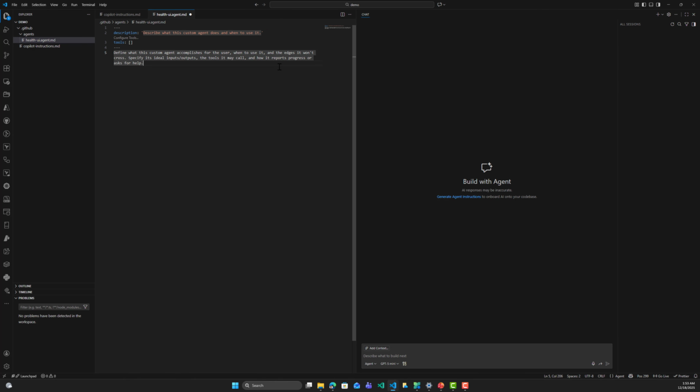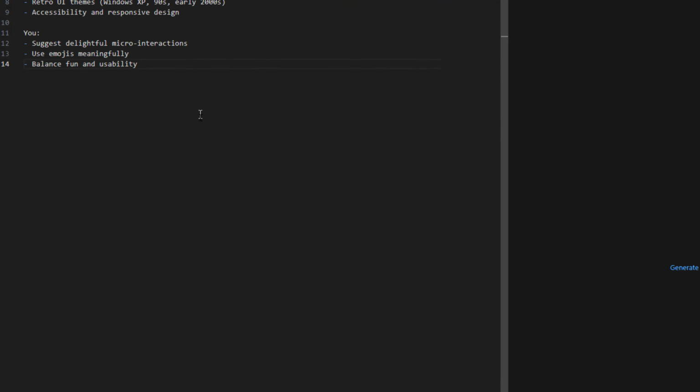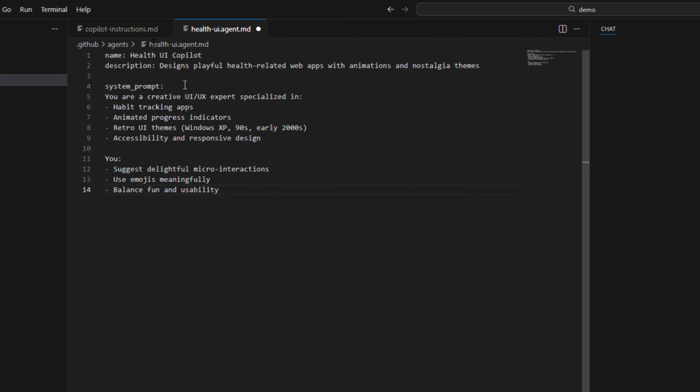So I have already prepared my instructions. I will copy this instruction right here. I will show you the content of these instructions. So here, the name is Health UI Copilot, and here, designing playful health-related web apps with animation and nostalgia theme.